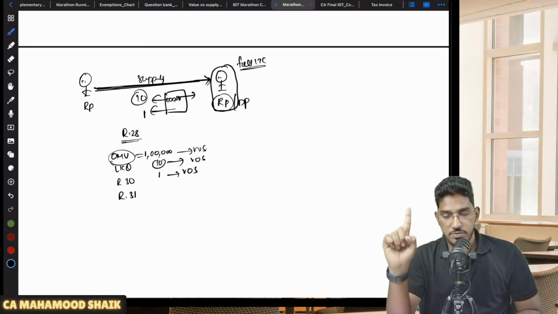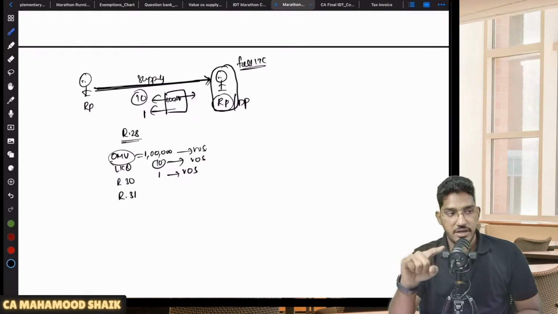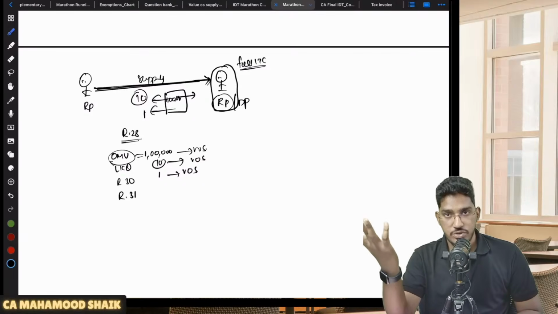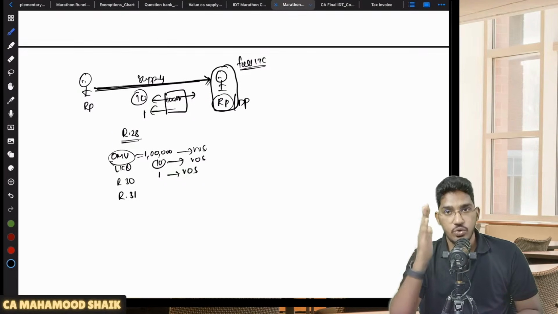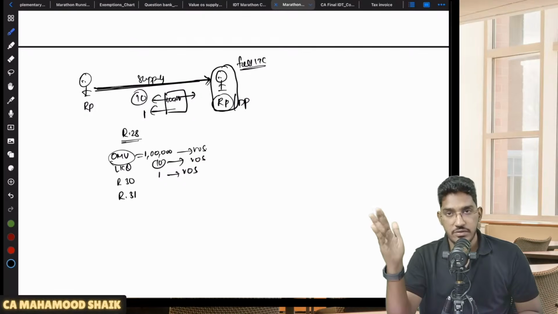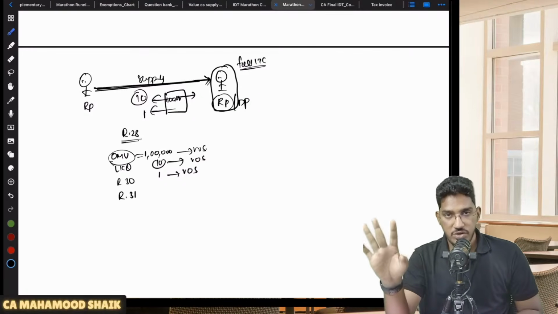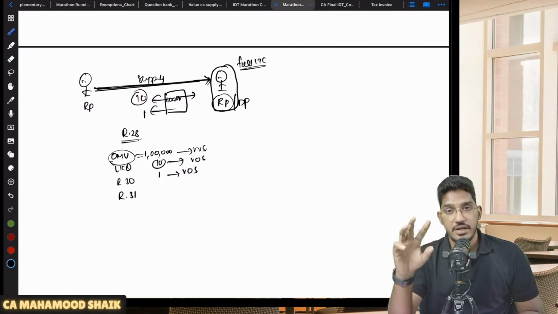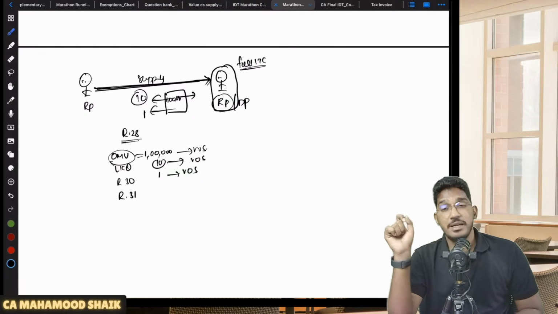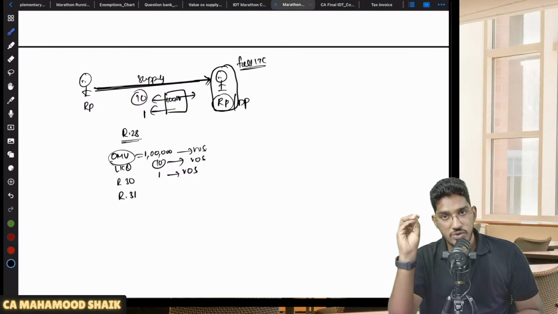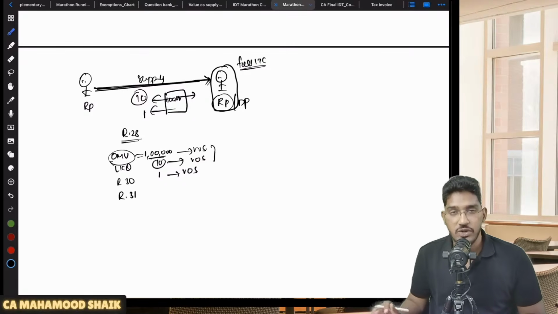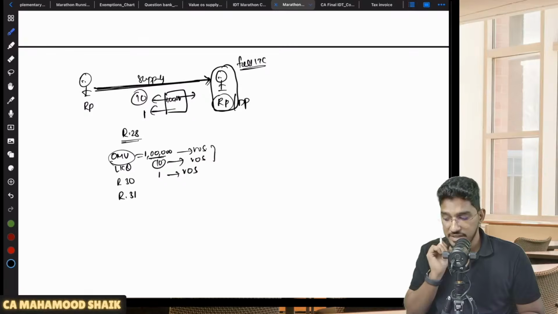So, one more provision. The first provision says, in case of supply of goods between related persons or distinct persons, where the recipient is supplying the goods as such to an unrelated person, you can either go with the usual rule 28 or 90% of the price to an unrelated person. One more provision to rule 28 says that in case of supply between related persons or distinct persons, where the recipient is eligible for full ITC, the value declared in the invoice itself will be considered the open market value. If it is considered the open market value, that itself is going to become the value of supply. Understood? Clear and comfortable?